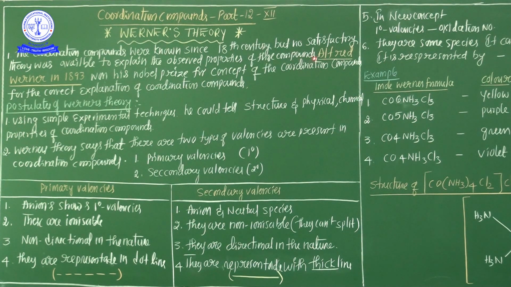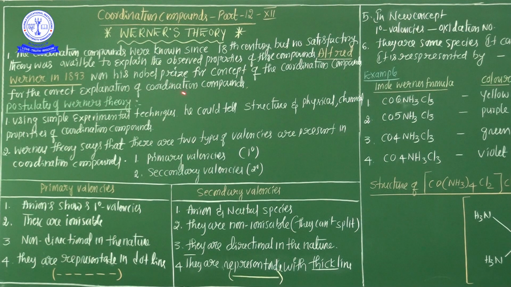But Alfred Werner in 1893 won his Nobel Prize for the concept of the coordination compound, for the correct explanations about the coordination compound. So in 1893, the great scientist Alfred Werner won the Nobel Prize for the explanation of the physical and chemical properties of the coordination compound, and also the shape of the coordination compound.